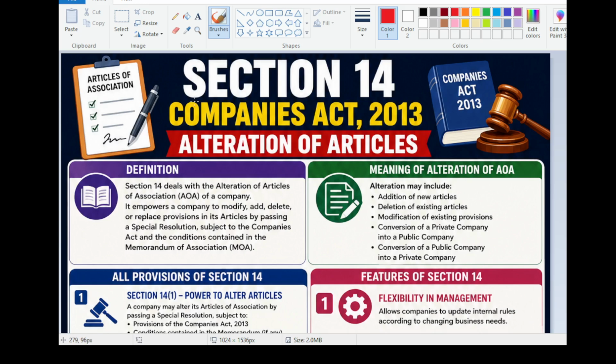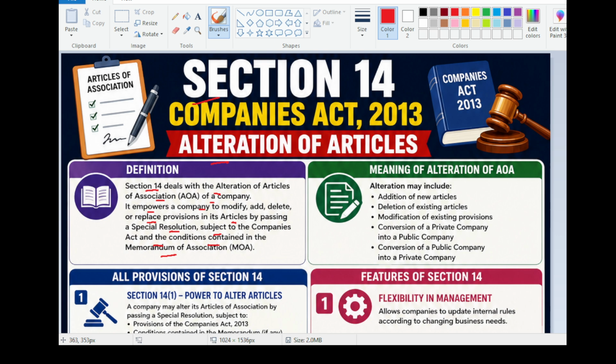Section 14 of the Companies Act 2013 deals with the alteration of articles. Definition: Section 14 deals with the alteration of articles of association of a company. It empowers a company to modify, add, delete, and replace provisions in its articles by passing a special resolution, subject to the Companies Act and the conditions contained in the